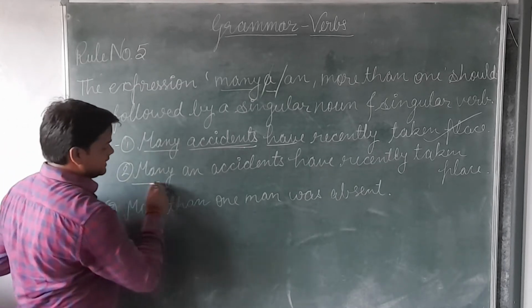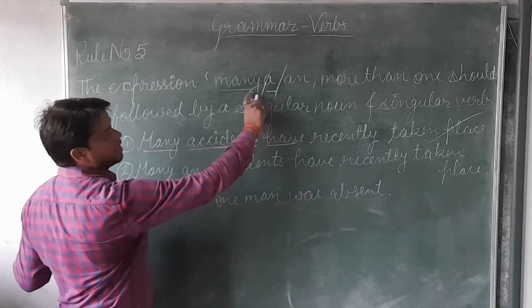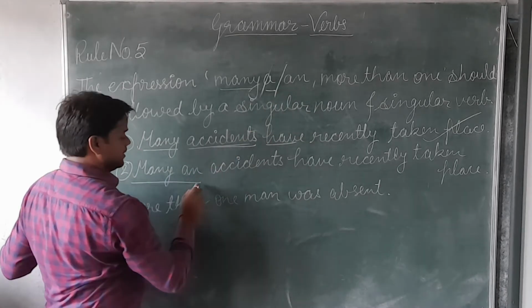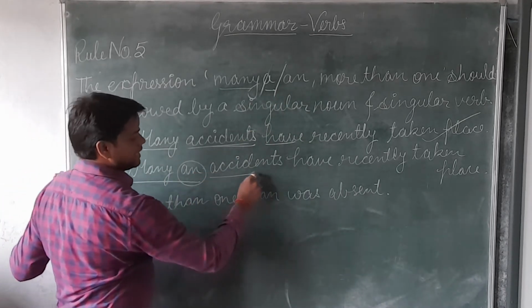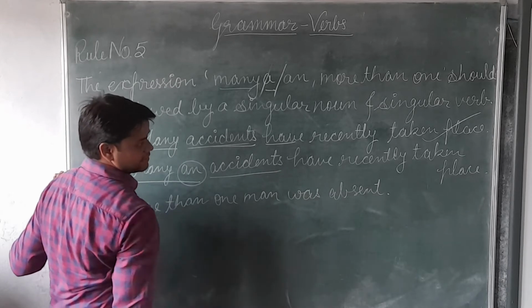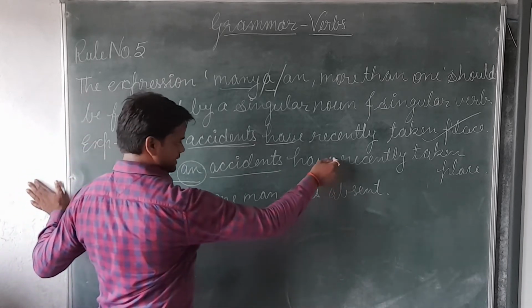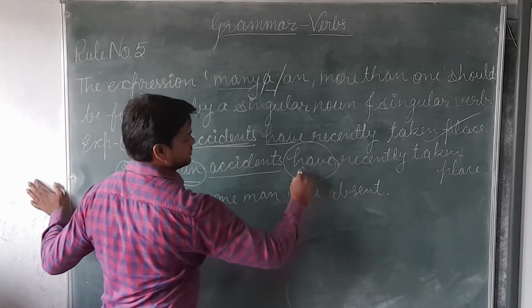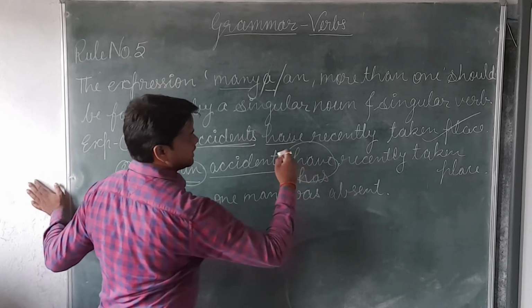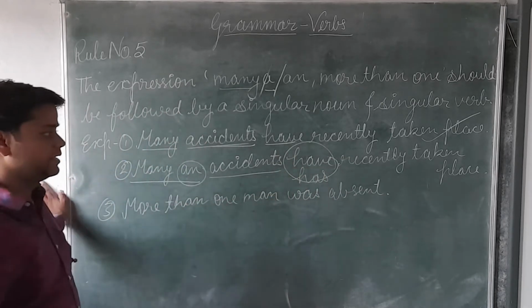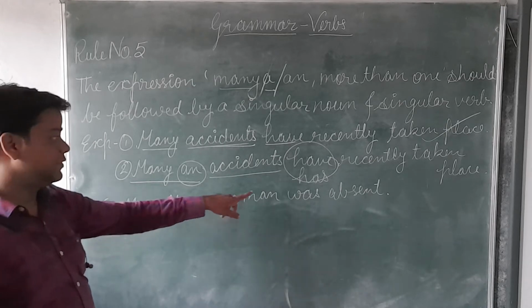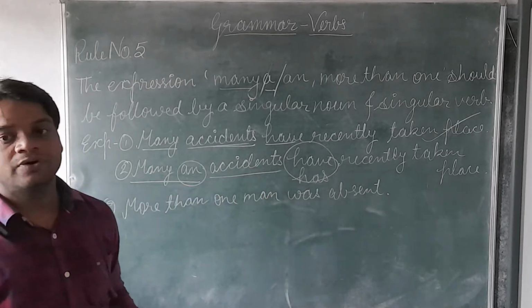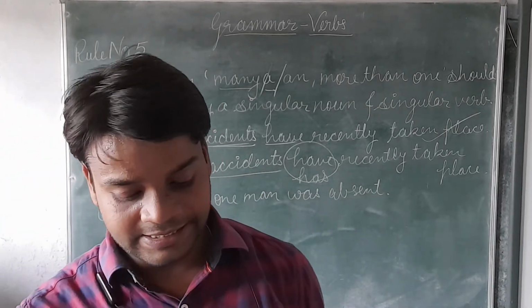So we will see the next: "many a". Now see the rule: "many a", and after that "accidents" is coming. Here we have to use "has", not "have". It is not correct. There we will use "has", and we will use "accident", not "accidents".